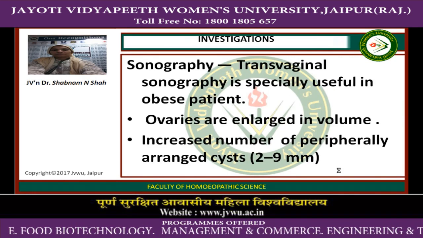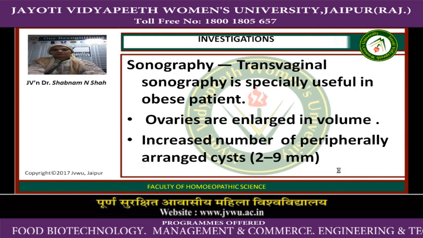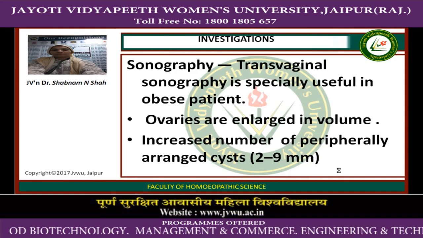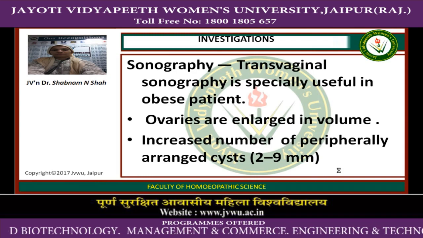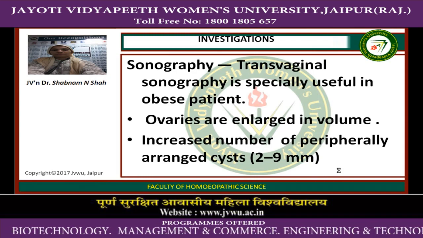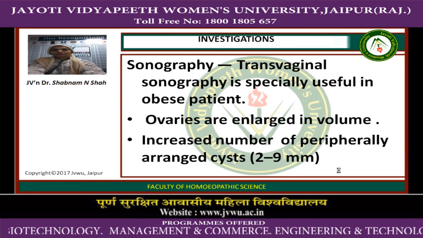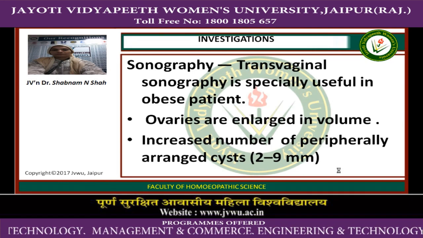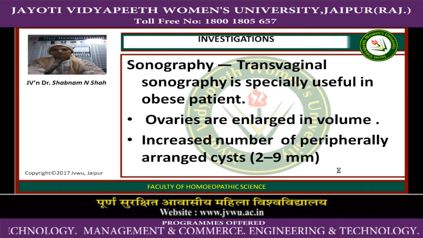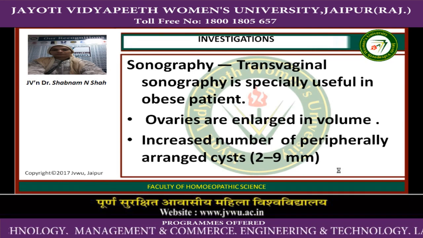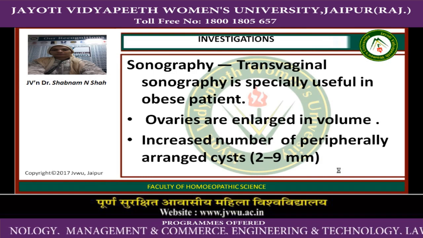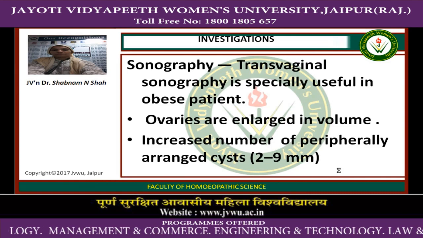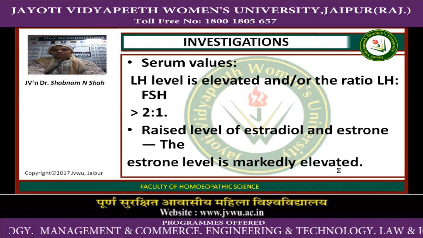Investigations. The main investigation is sonography, transvaginal sonography. It is very important, specifically useful in obese patients. It will confirm the diagnosis of polycystic ovaries. Ovaries are enlarged in volume, with increased number of peripherally arranged cysts. The size of the cysts may vary from 2 to 9 millimeters. So ultrasound of the pelvis is very important.